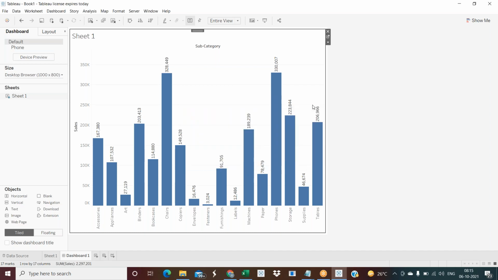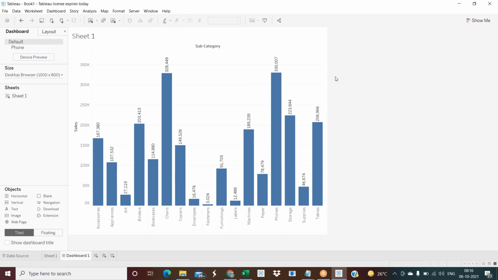It is like using Facebook and Instagram: you post your views, someone views them, someone comments, someone shares. Similarly, from the desktop we publish our views to the server level. Whoever has access to the server can see, comment, and share in the same way. We will discuss everything. So if someone asks me, what is my job exactly?